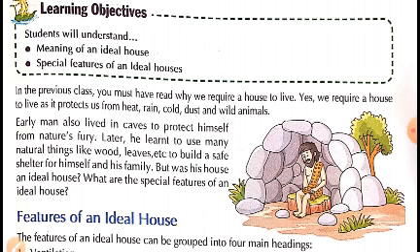Children, slowly, as man started living a life, as we know, in the beginning man used to move from one place to another in search of food as well as shelter. But as they advanced, they learned to live at the same place, and then they realized the importance of a house.